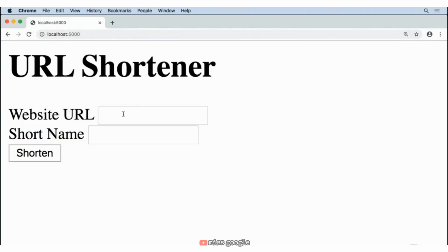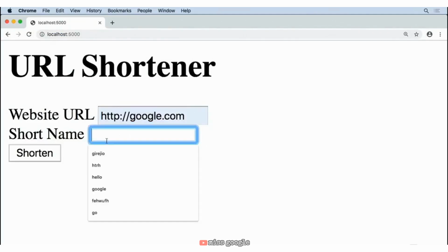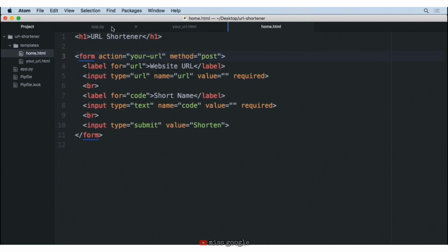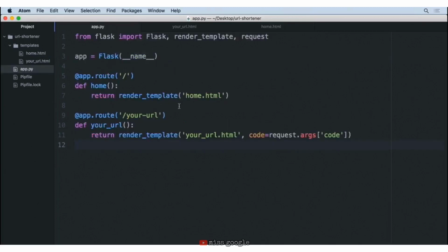And now that we're at the home page, I'm going to provide a URL and I'll do a name here. And when I hit shorten, you'll notice that none of that information is up top in the URL. However, we get this big nasty error here that says method not allowed. And the reason for this is Flask by default has the security to say, if you create a route, in this case, our route for the home page, our route for your URL, it only allows GET requests. Now, if we want to have something like a post, we can, but we have to explicitly specify that.